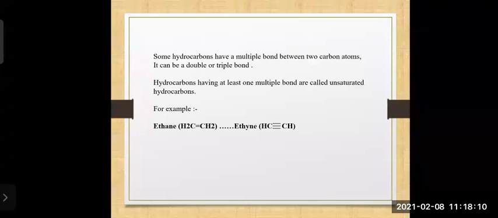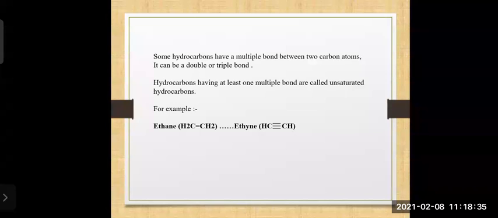For example, ethene, which has a double bond, CH2 double bond CH2. And this is ethyne, which has a triple bond.